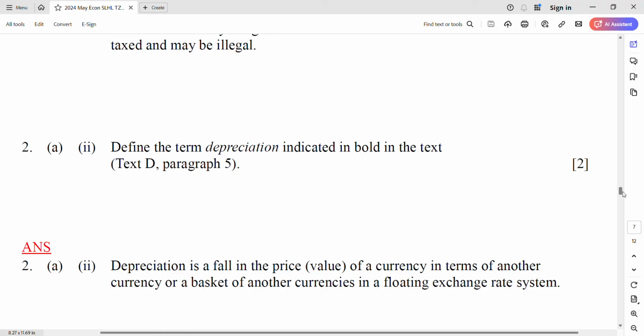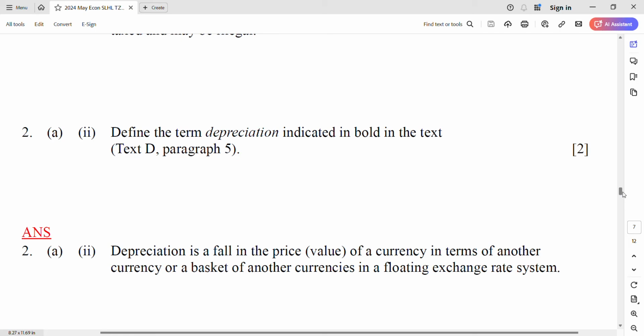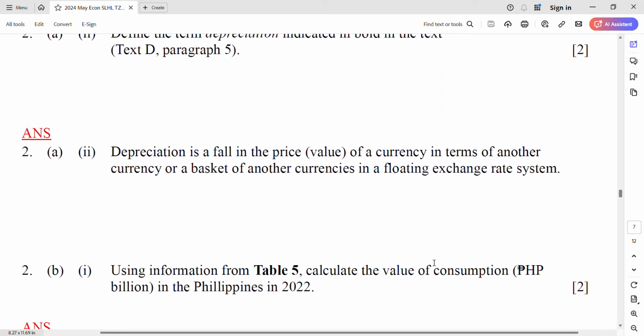Happy? Happy. So memorize all the definitions. There are about 200 to 300 definitions in economics. Okay, maybe later I can make a video for that. Okay, using information from table 5, calculate the value of consumption in the Philippines. Oh, you talk about the Philippines. I'm sorry, I don't know it. Okay, look at table 5. Okay, consumption.